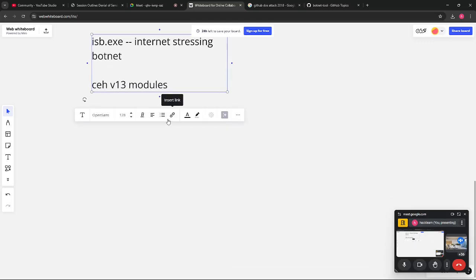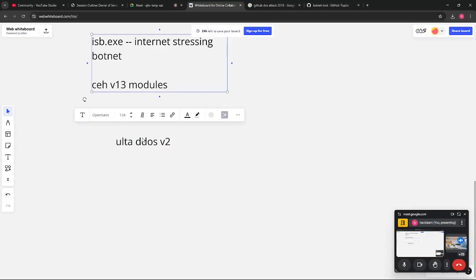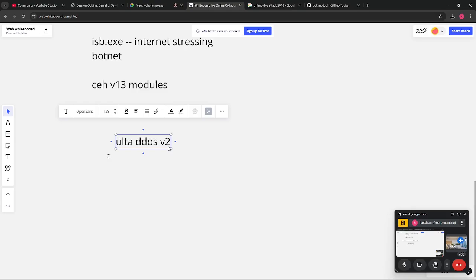After that, one similar tool is Ultra DDoS version 2, Ultra DDoS V2. This tool also comes with the CH-V13 module, and it is very much capable of taking down any server. It supports multiple attack vectors like UDP flooding, TCP flooding, and HTTP based flooding. All this flooding it can do. Today we will be using our HP to do this type of flooding. But Ultra DDoS is a software based tool.